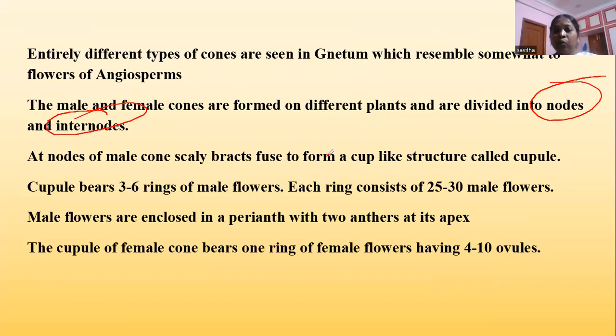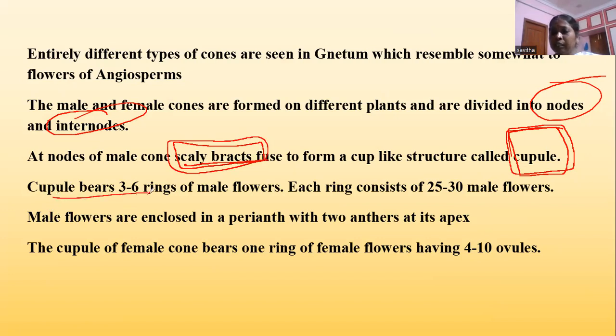At the node of the male cone of Gnetum, many scaly bracts fuse to form a cup-like structure called the cupule. Each cupule bears 3 to 6 rings of male flowers.